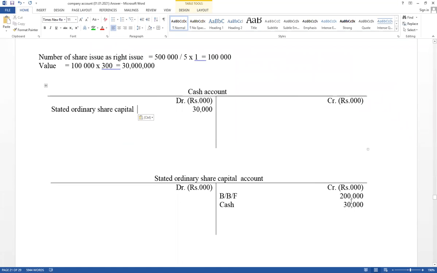This is a double entry. Think about the net impact: cash increase, ordinary share increase. Sometimes they ask in the accounting equation also. Therefore, cash increase, equity increase. Sometimes they ask for the double entry. Very important. This is the way a company collects money.